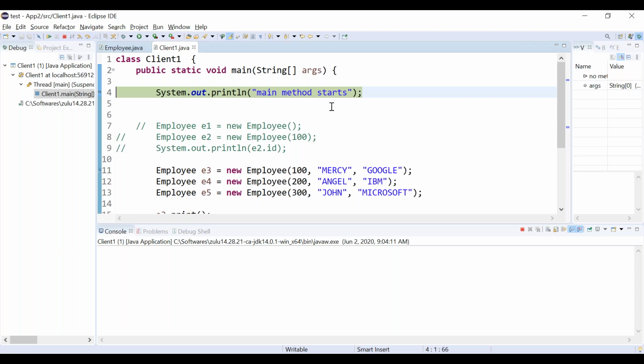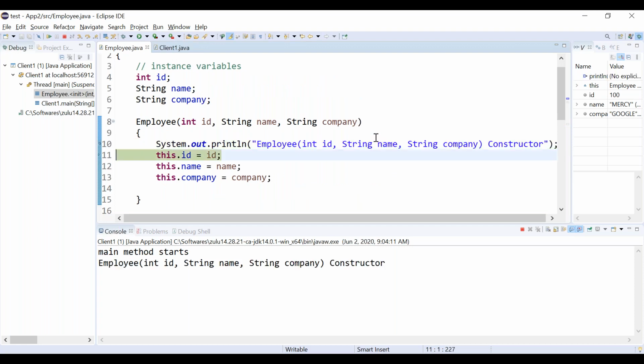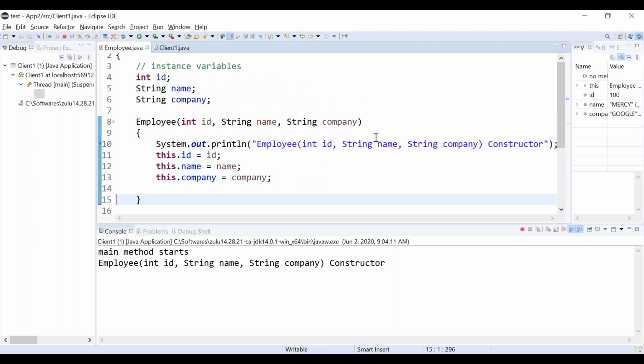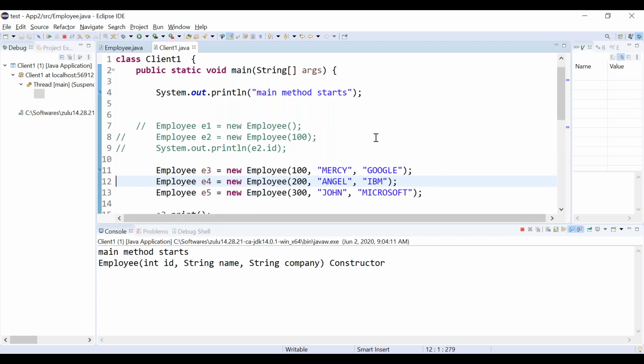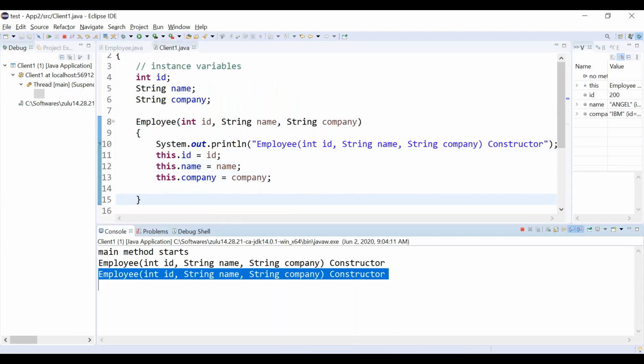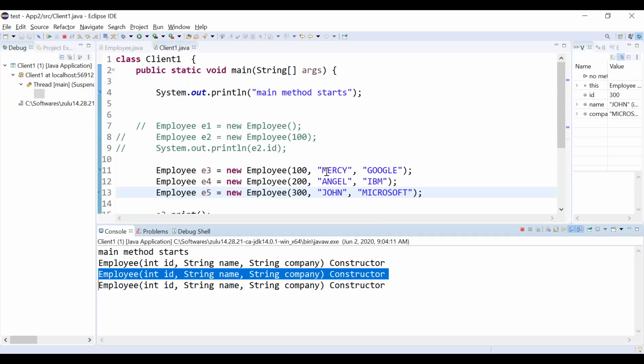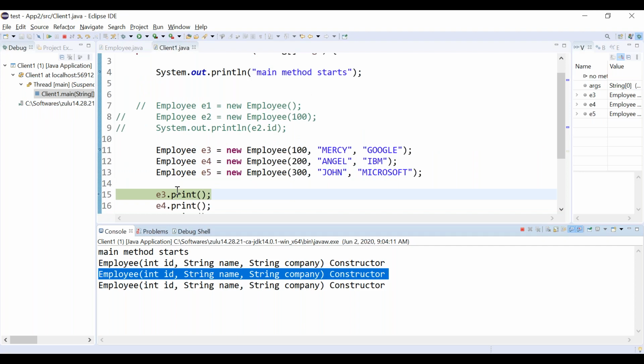First time we created one object, the constructor started executing. Second time we create one more object, the constructor is executed. Third time also the constructor is executed. Now we are calling the print method.